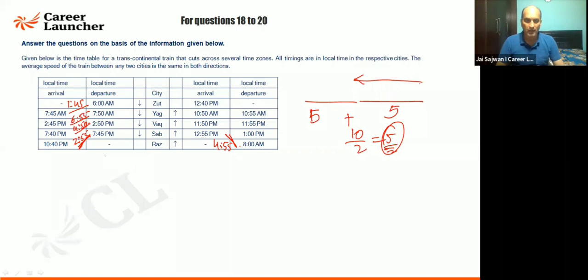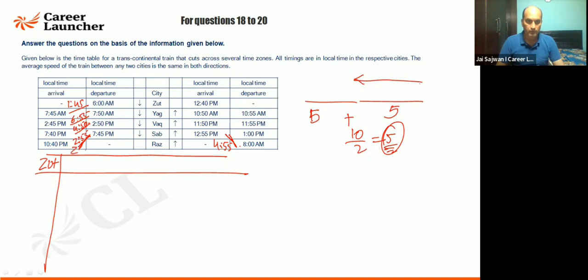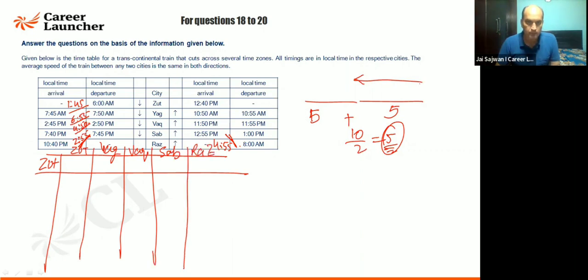So I will name it as Zut, then Yak, back, sub, and ras.